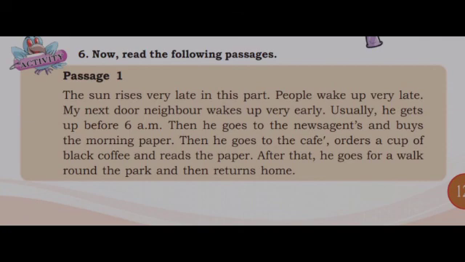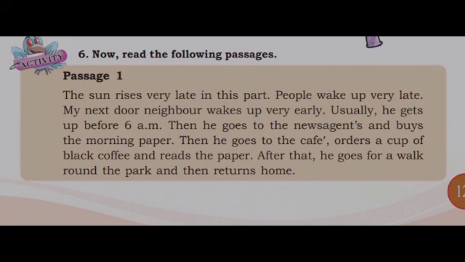Then my next door neighbor wakes up very early, habitual. He gets up before 6 a.m., habitual. He goes to the news agents, habitual, and buys the morning paper, habitual. He goes to the cafe, that is habit, orders a cup of black coffee and reads the paper. He goes for a walk around the park and then returns home. That is also habit. So the first sentence, the sun rises very late in this part, expresses general truth, and the remaining sentences are habits.